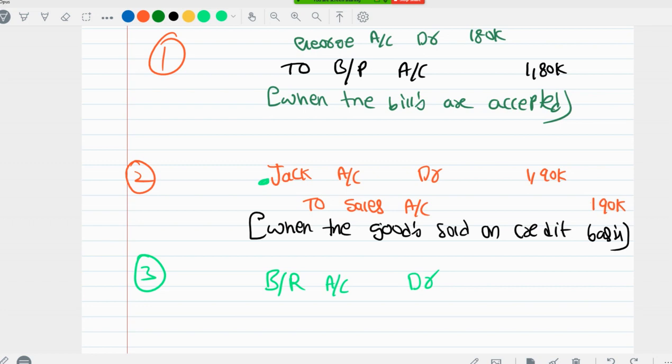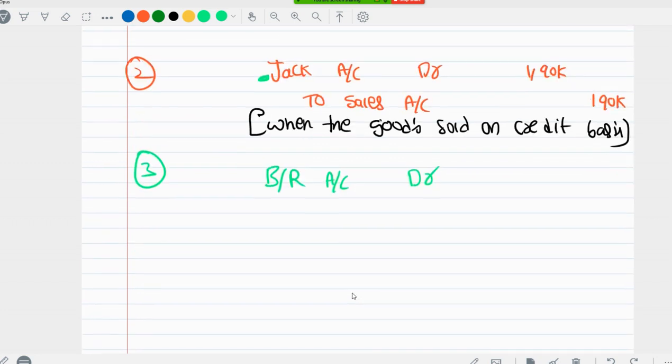Here Jock, instead of paying money, gave us a bills receivable worth 1,80,000. But actually he is our debtor for 1,90,000. So he is paying in cash 9,000 rupees as a full settlement.